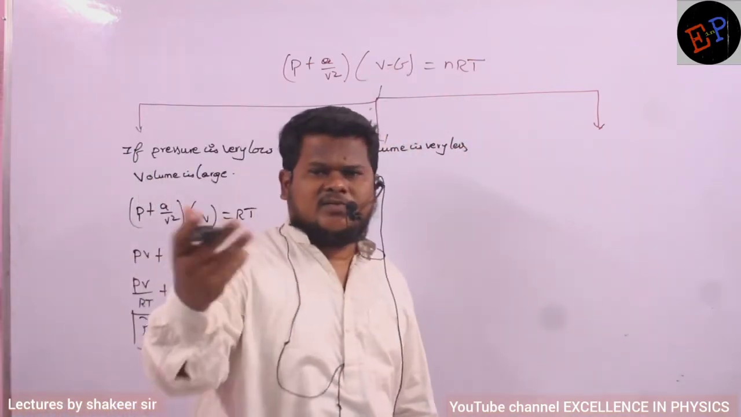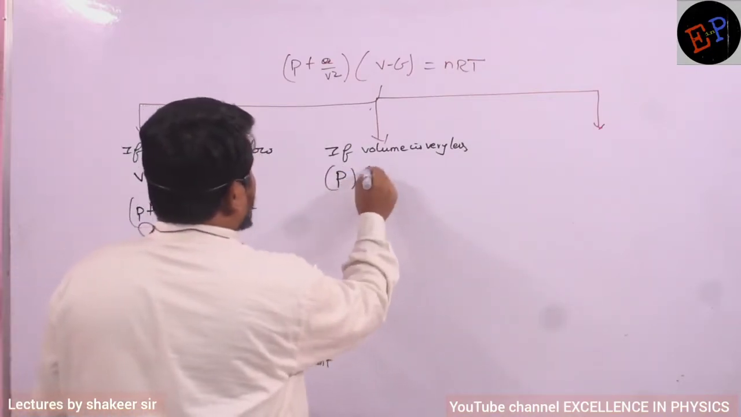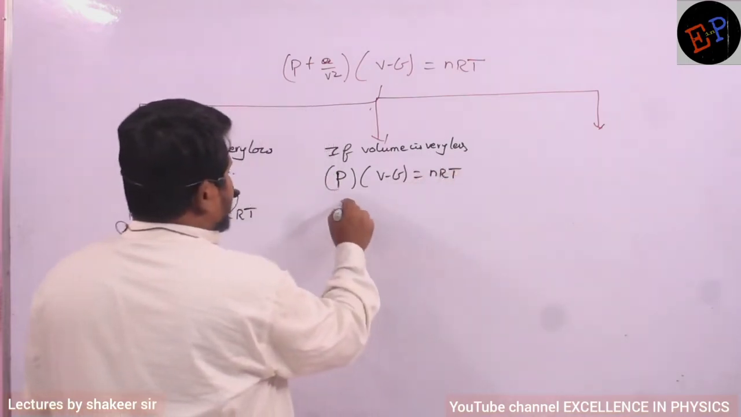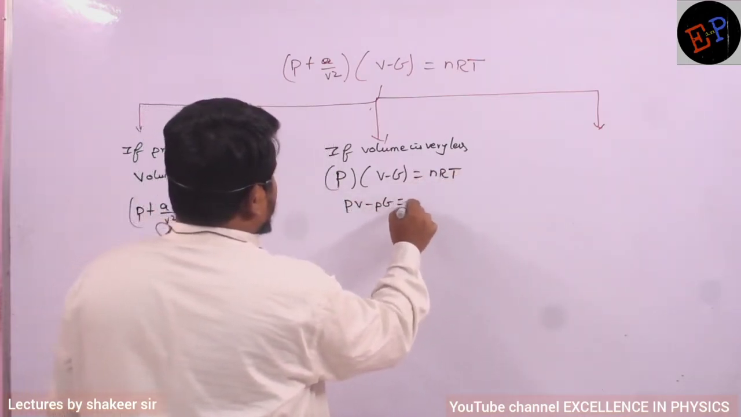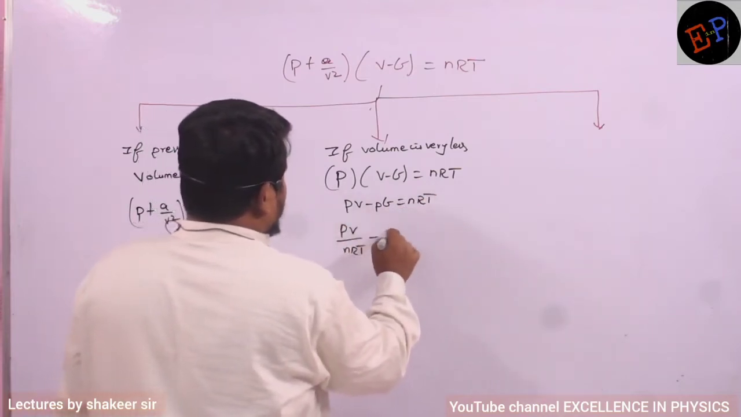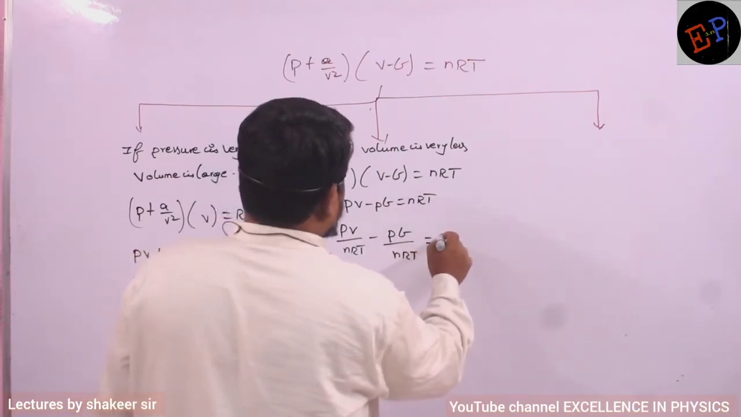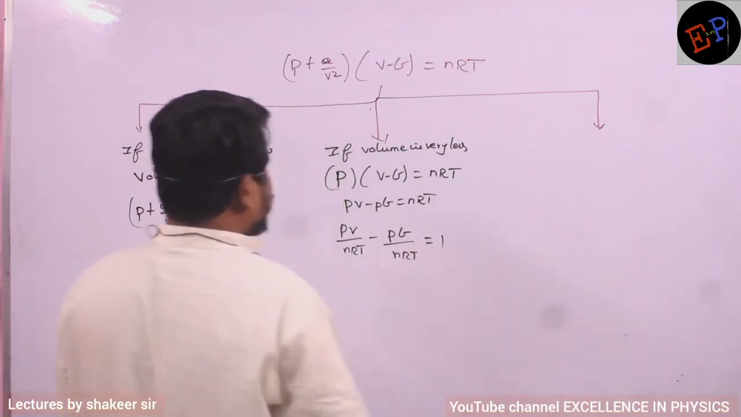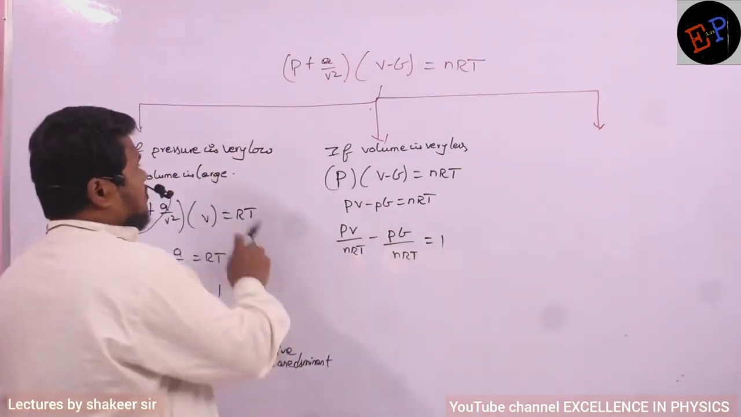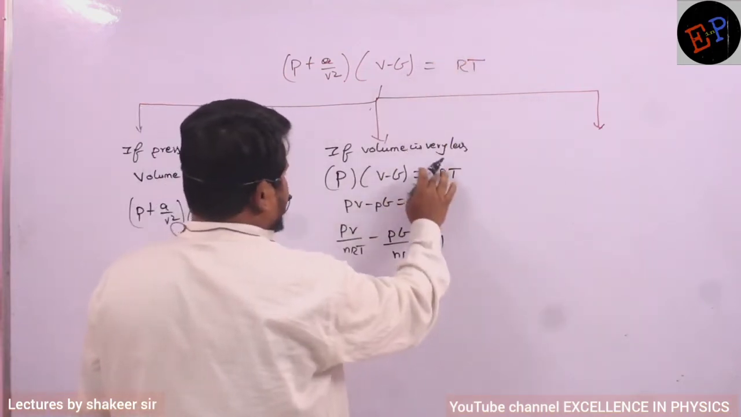So if pressure is very large, you can remove the correction term which is present. So therefore I will write P multiplied by (V - B) = nRT. Clear? So therefore PV - PB = nRT. So therefore PV/nRT - PB/nRT = 1. This is the relation which I can write. Are you able to understand? So the number of moles is 1 only, no need of writing n in nRT here. Just you can write RT in this condition.